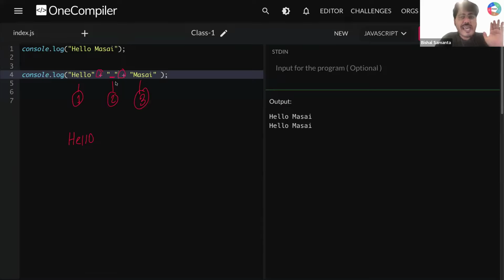After that, what value do I have? I have a space. Okay, let's add a space here. After that, what value do I have? I have Masai. Okay, I have Masai, and this value I'm getting, right? So, is this expected? Yes. So now, if I run this thing, can you see?